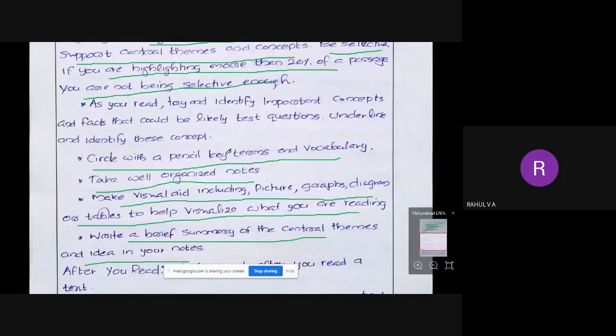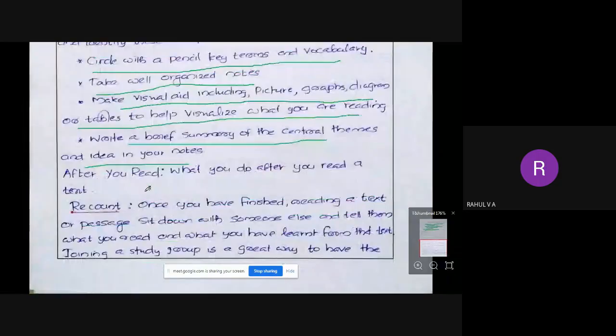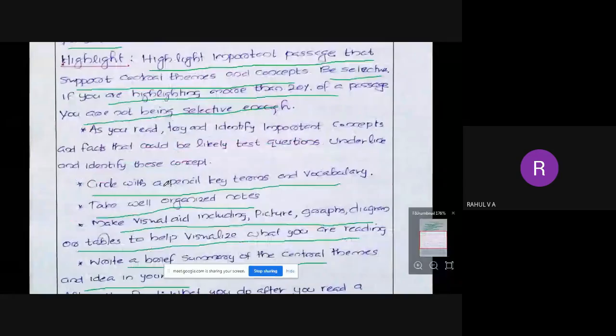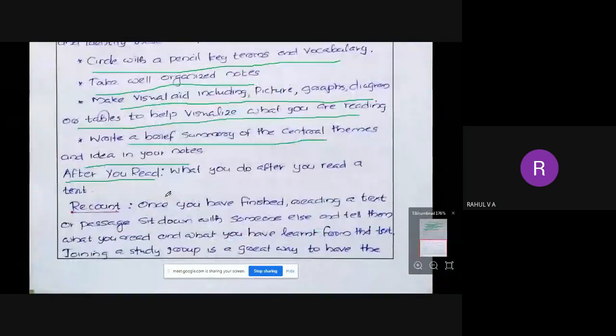So after you read, what do you have to do? Before you read, we were previewing and questioning, and while we are reading, we are focusing on reflection and highlighting. Then after you read, recount. Once you have finished reading a text or passage, sit down with someone else and tell them what you have read or what you have learned from the text. Okay, so after you read, we should not just close the book and go somewhere. What should we do? After you read, sit down with someone else and explain to them what you have learned.